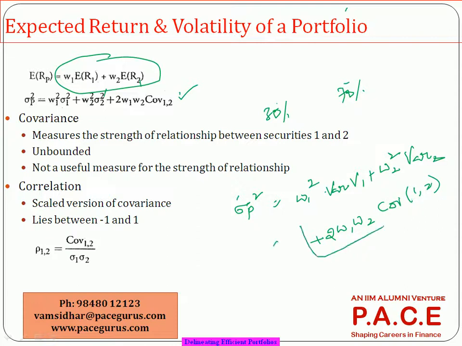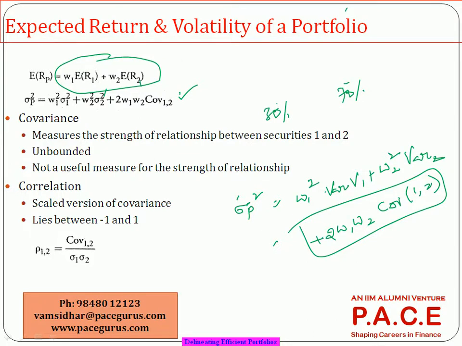This part is a very important aspect. It's not a weighted average of the standard deviations of the two securities, but it completely depends on the correlation between the two securities also. So if they are very positively correlated, the risk is higher, but if they are very negatively correlated, the risk can very much come down. That is the entire concept of portfolio management. You can very well reduce your risk without compromising too much on the return.